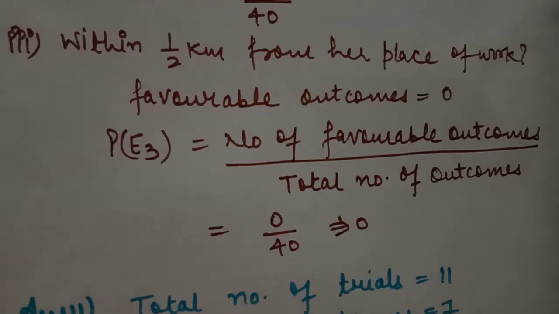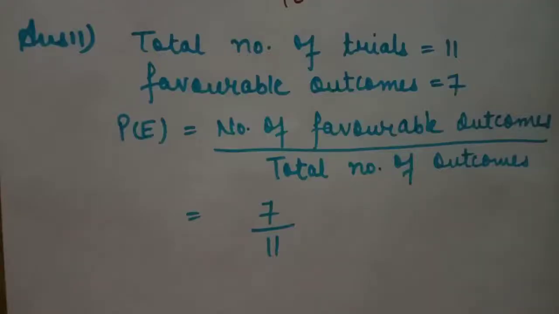and note down the data in your homework notebook. Next question is question number 11. 11 bags of wheat flour, each marked 5 kg, exactly contain the following weights of flour. Weights are given for the 11 bags. So we have to find the probability that any of these bags chosen at random contains more than 5 kg of flour. So we have to find the probability of those bags which have more than 5 kg of weight.